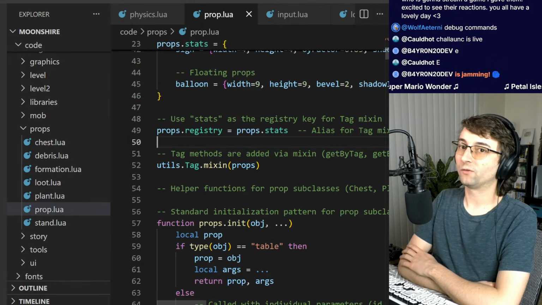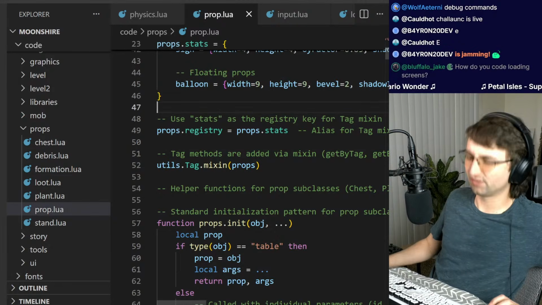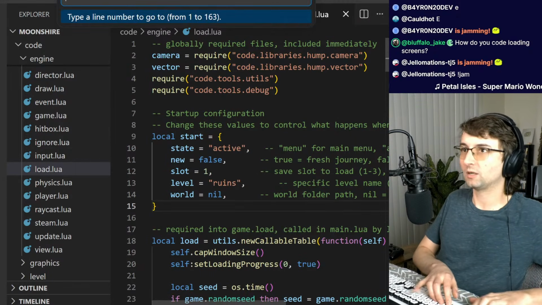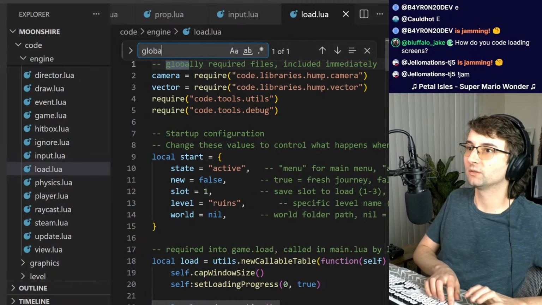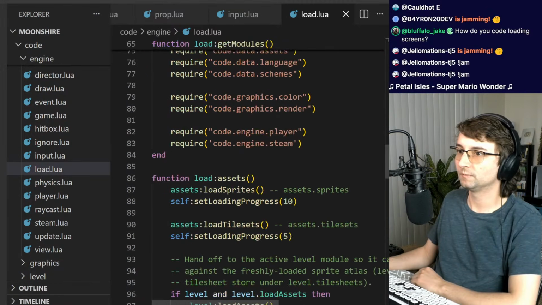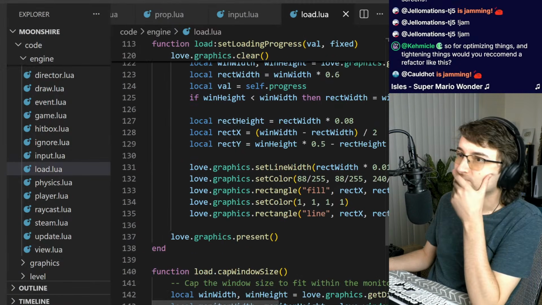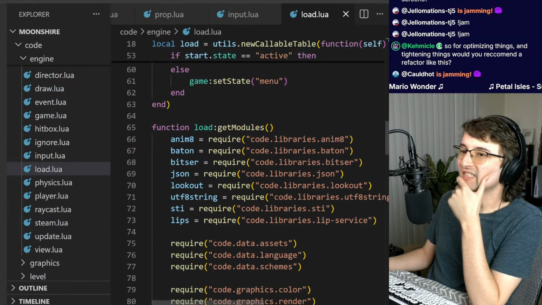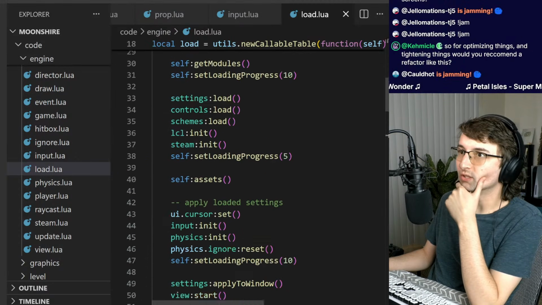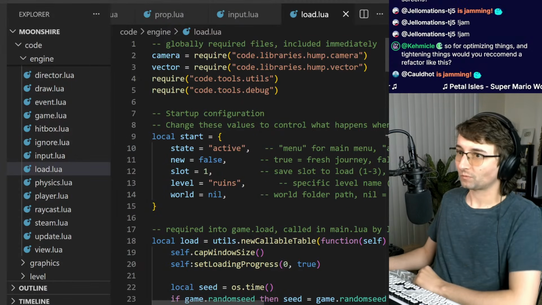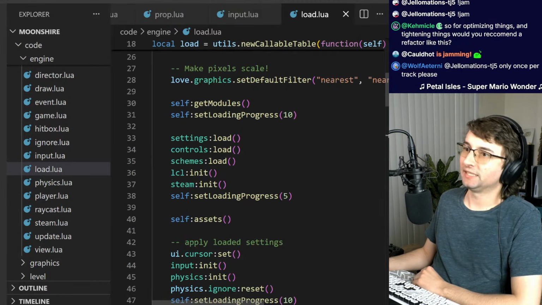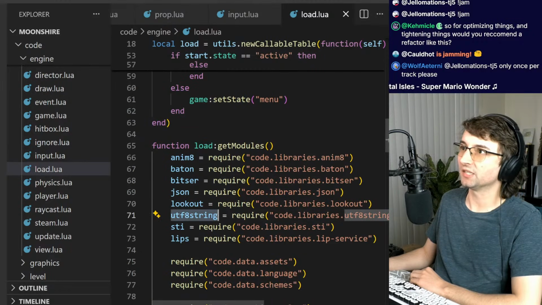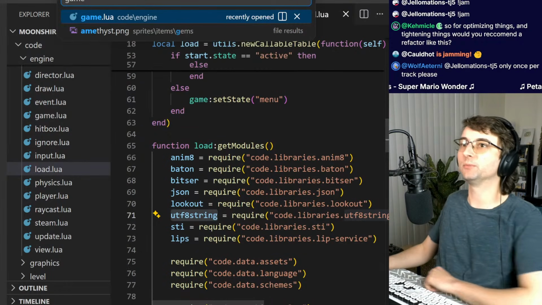Does your game use a lot of globals? It does not use that many. I think I have some, and I think I have them in load. I think I have them marked as globals. I guess these modules kind of count as globals. In my rewrite, it's not really that I have globals, but each module is a global. If I go to game, that's probably a better example too.